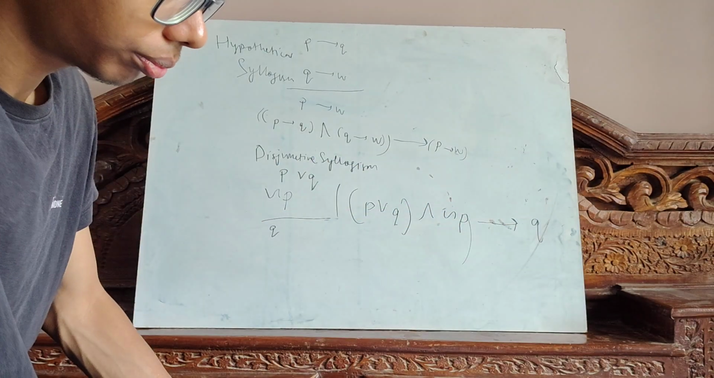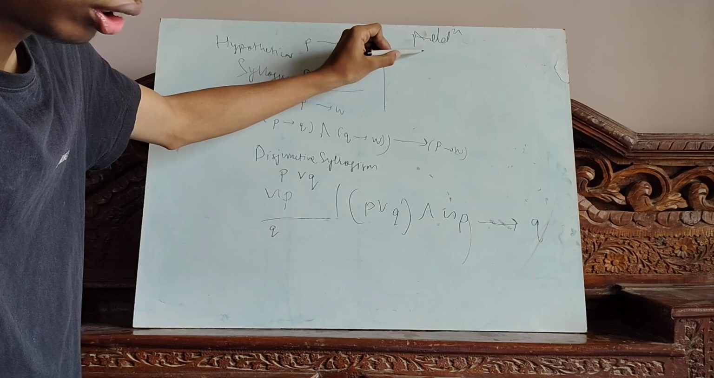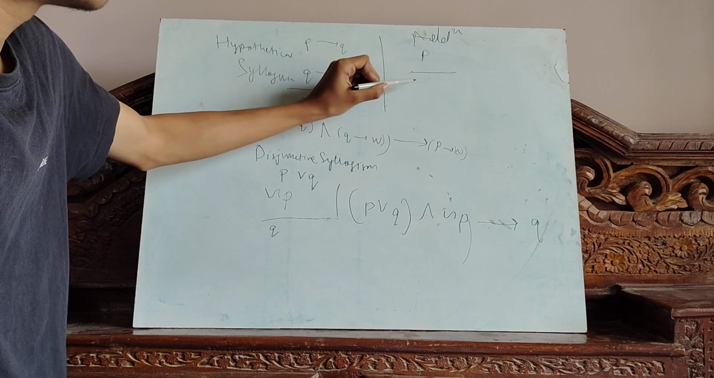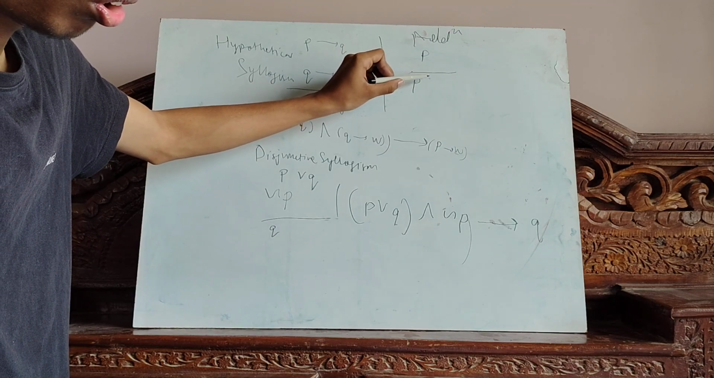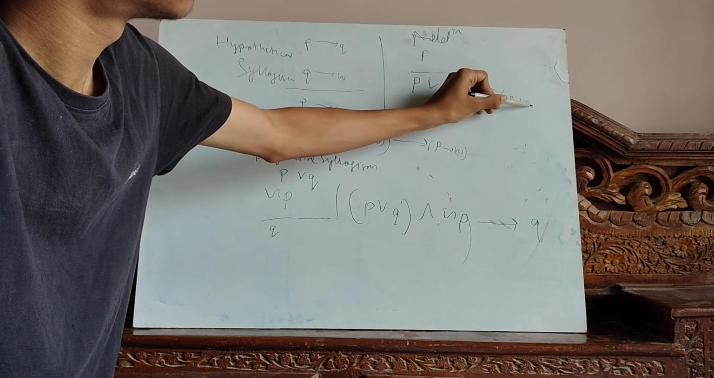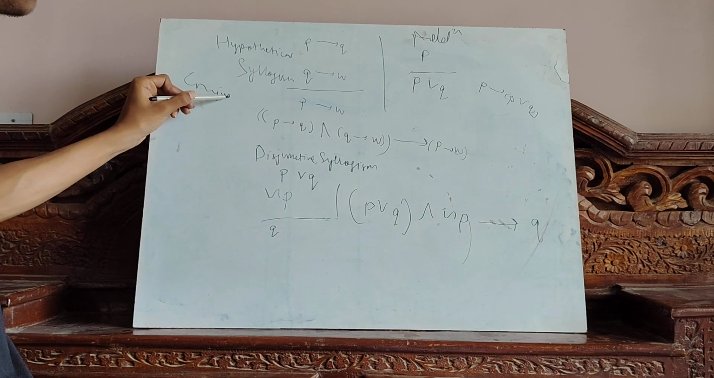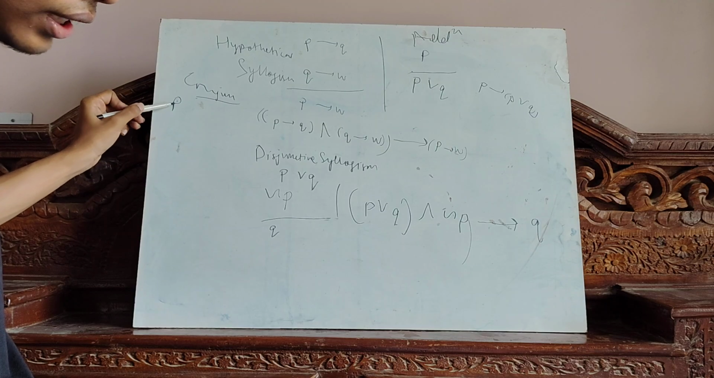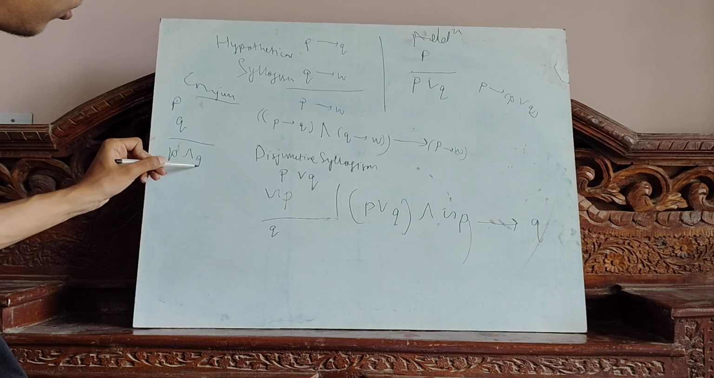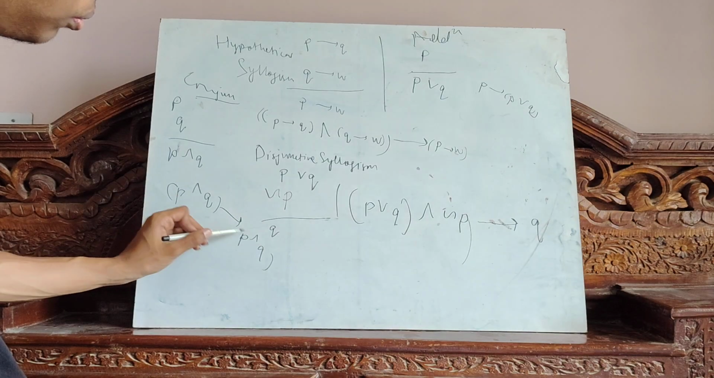Now, addition. It is raining. So it is raining or it is snowing. Now, conjunction. It is raining. It is cold. So it is raining and cold. This is P and Q implies P and Q.